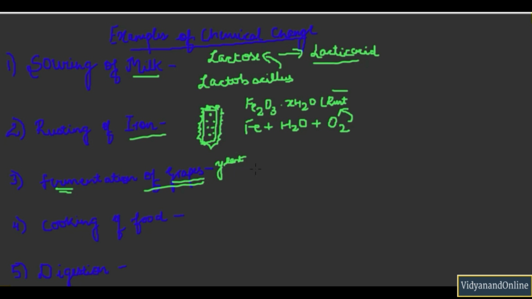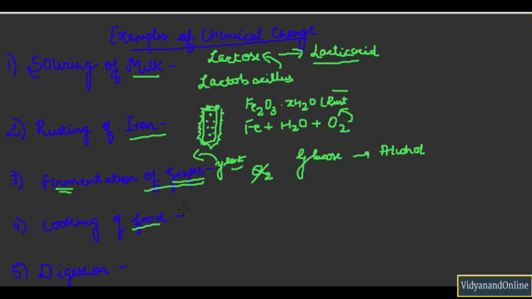Anaerobic means without oxygen. When there is no oxygen, yeast tries to eat up the grapes and converts glucose present in the grapes to alcohol. So glucose which is present in the grapes is converted into alcohol under anaerobic condition, and we can say that the grapes has fermented.